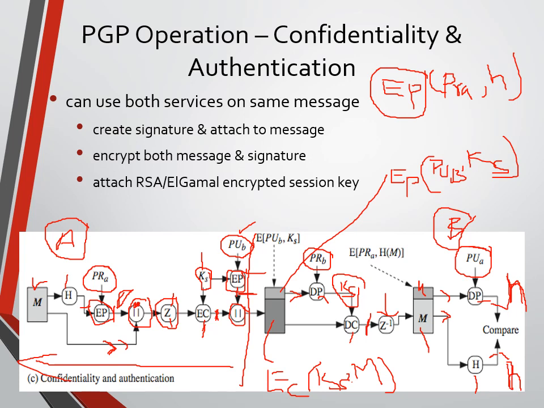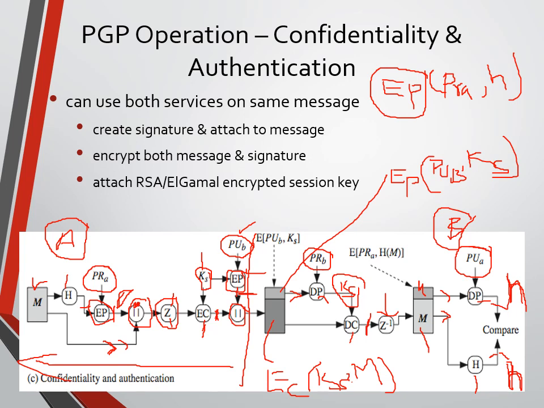Then both hash codes are compared. If both hash codes are the same, then authentication is achieved. If both hash codes are different, then authentication is not done, which means some unauthorized person is trying to retrieve the message.